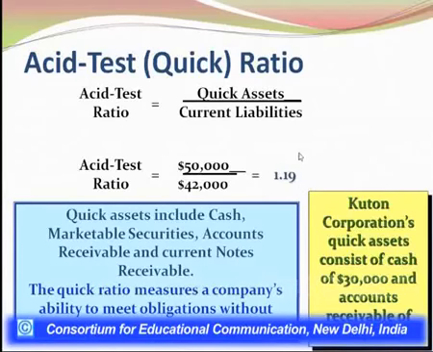So now let's discuss the liquid condition of the company. Primarily we discussed three points here, and now it is time to discuss the liquid condition of the company. So what do we have in hand? We have two important things in hand. One, the current ratio is 1.55 is to 1, and your quick ratio is 1.19 is to 1.